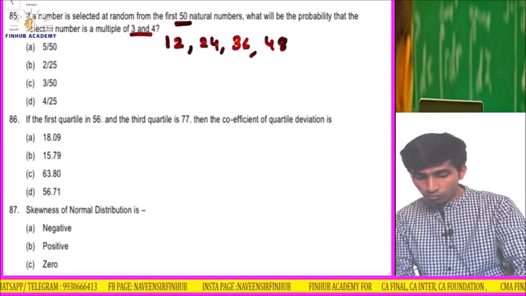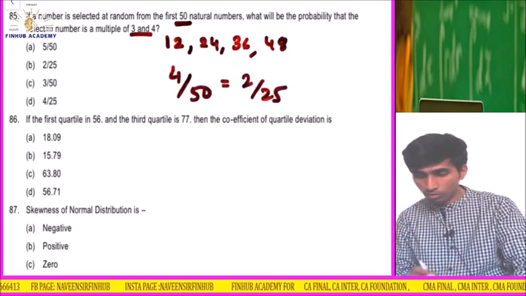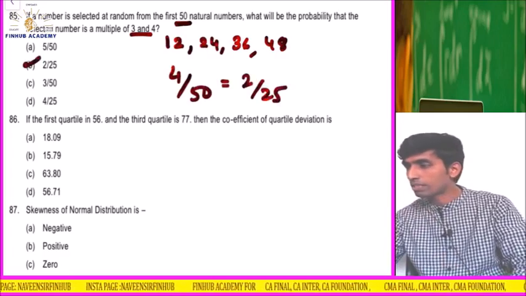So there are 4 numbers between 1 and 50 which are multiples of both 3 and 4. So 4 divided by 50, and the answer is 2 by 25. I think the option is B. Okay, option is B.